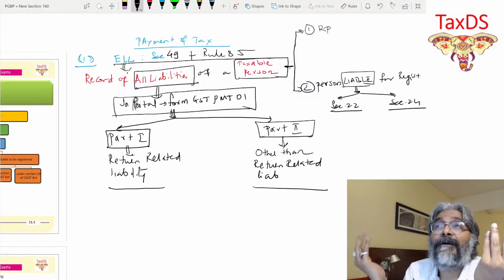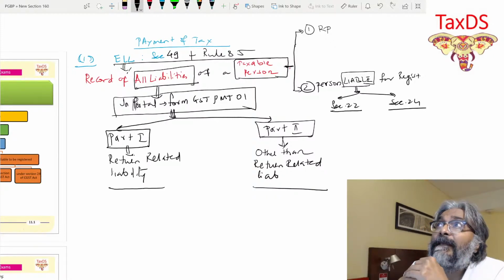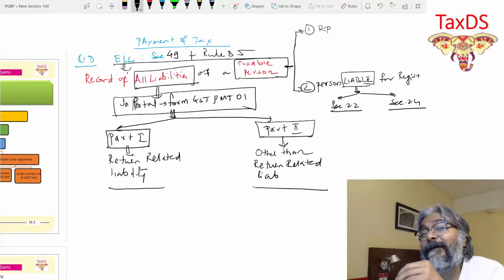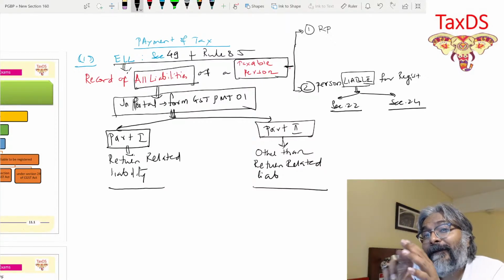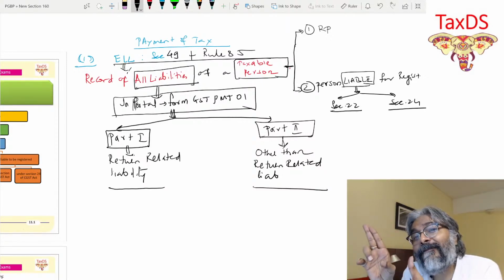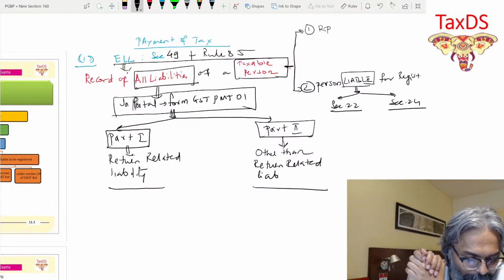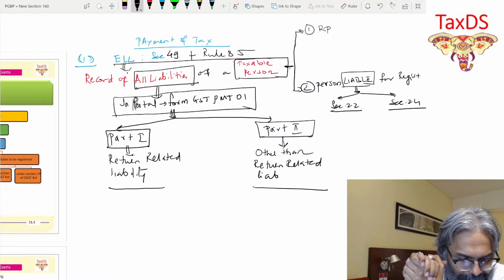The driver told that I don't have any e-way bill. So what will happen? Penalty would be imposed by the proper officer. He is going to impose the penalty. Now, is this penalty a liability? Yes. Where will it go? In Part 2. I hope that all of you are clear with this one.